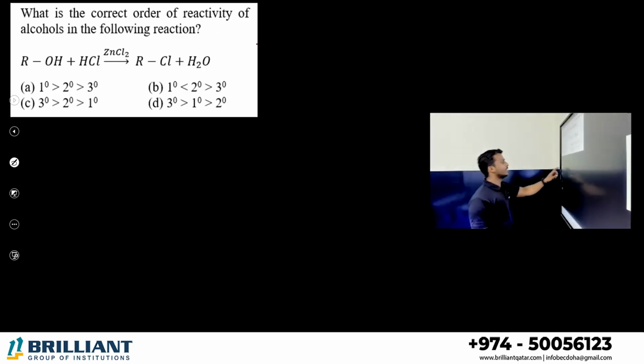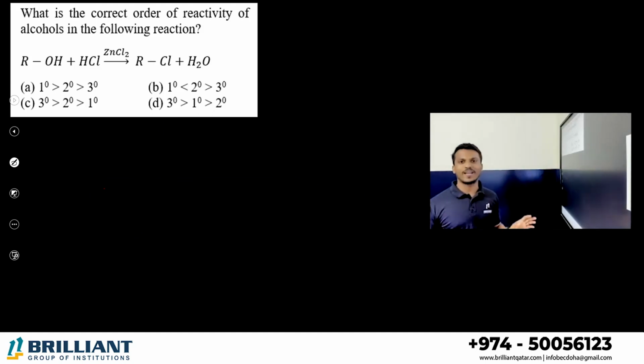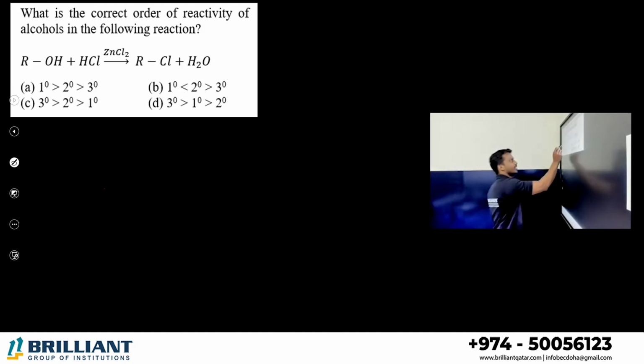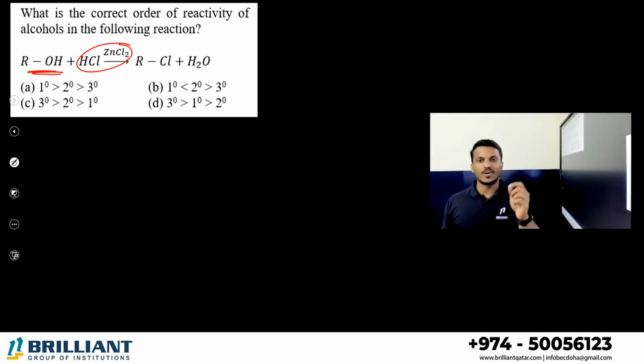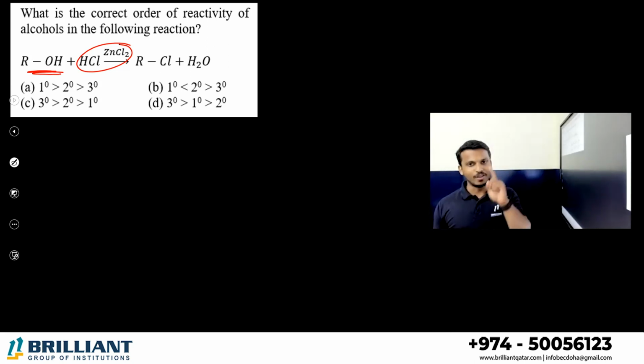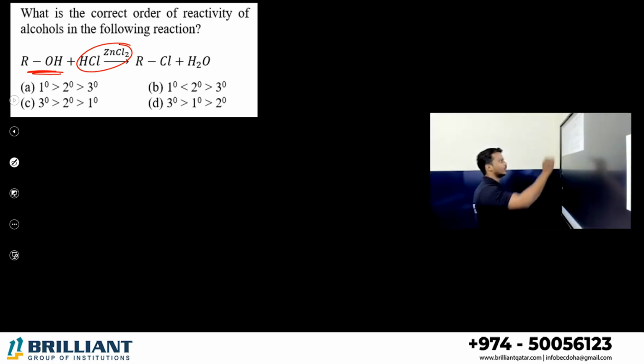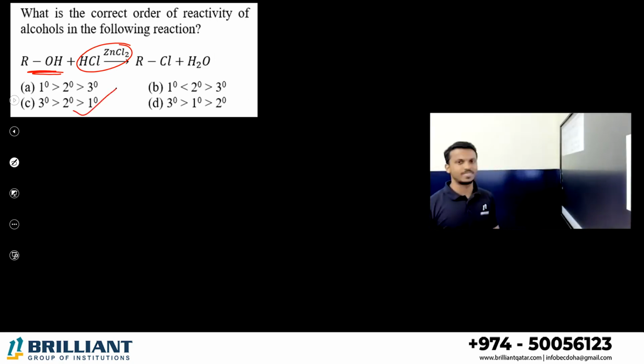Next one. What is the correct order of the reactivity of the alcohols in the following reaction we discussed before? This is a normal alcohol. What is this mixture, dear student? HCl with zinc chloride is known as Lucas reagent. We know the Lucas reagent test is most readily given by tertiary, then secondary, then primary alcohols. So the reactivity order is option C, Lucas test.